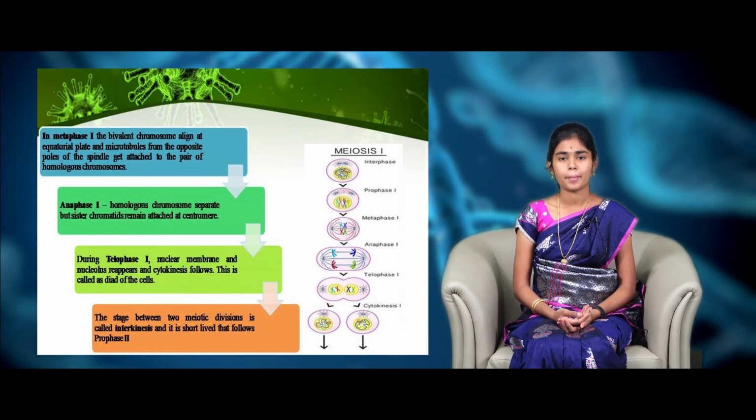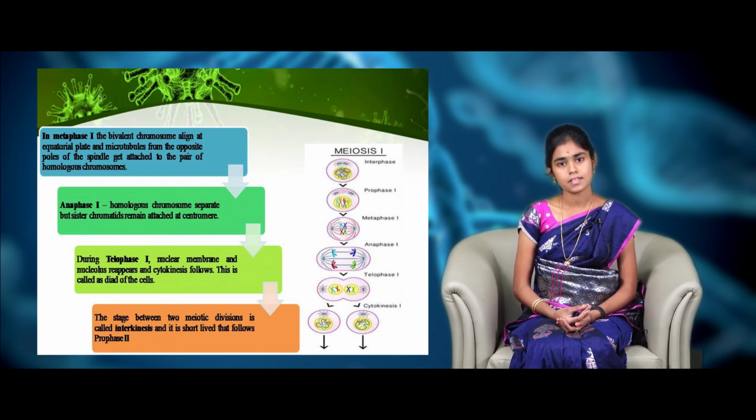Now, it is metaphase 1, where the homologous chromosomes line up at the center in attachment with spindle fibers to form the metaphase plate. And in anaphase 1, the homologous chromosomes move apart to the opposite poles. And finally, in telophase 1, the nuclear membrane and cell organelles regenerate, which leads to the cytokinesis process. At the end of cytokinesis, we get 2 diploid cells from a single cell.